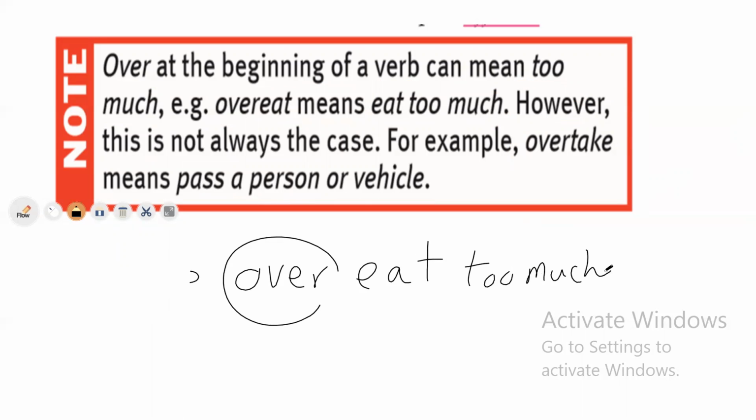But sometimes this is not always the case, like the verb overtake, and we have studied the word overcome. Overtake doesn't mean take much. If I say take much, this is not right. This is not correct. Look here.